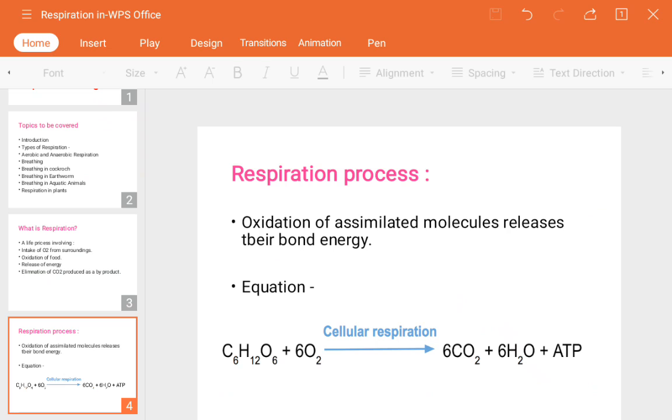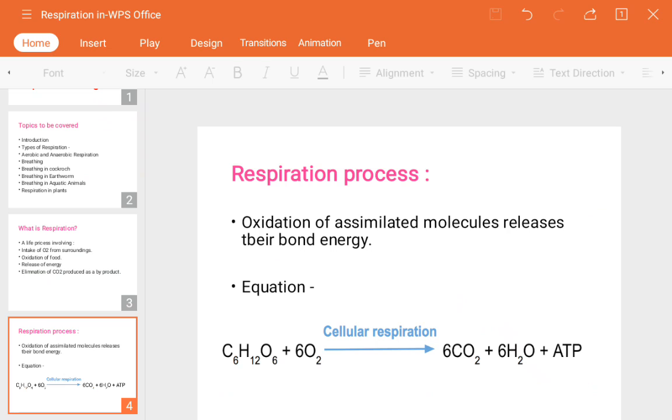So what is the byproduct? After the breakdown of food material, which is the food material in this chemical reaction? That is the glucose molecule. So the glucose molecule combines with oxygen, and the end products are carbon dioxide plus water molecules and some energy. This energy is released in some quantities. As the different stages of respiration take place, the energy also releases in some quantities, in particular ways.